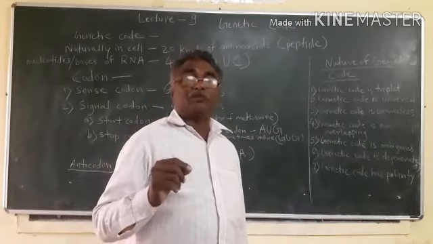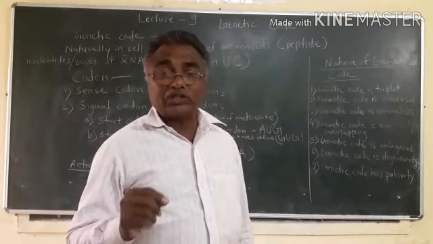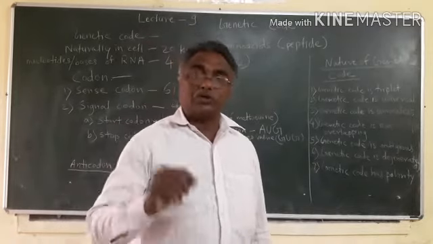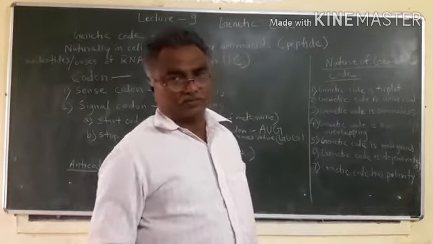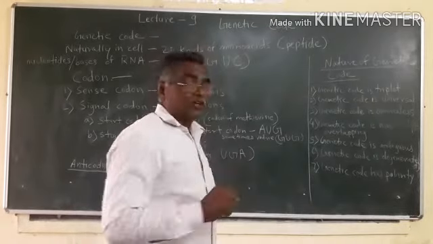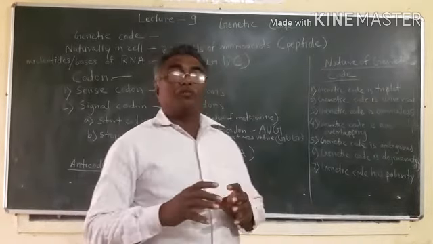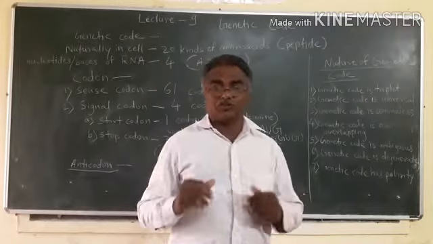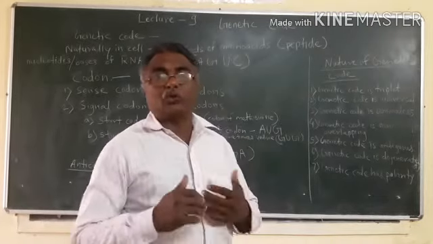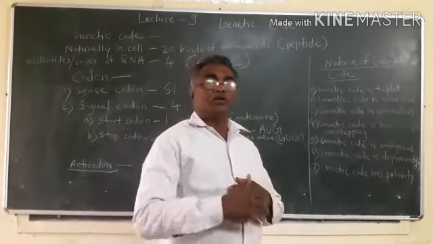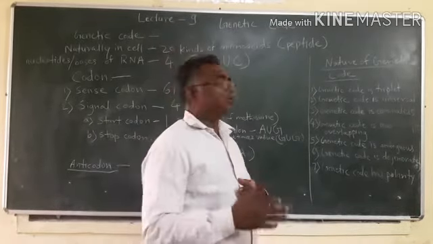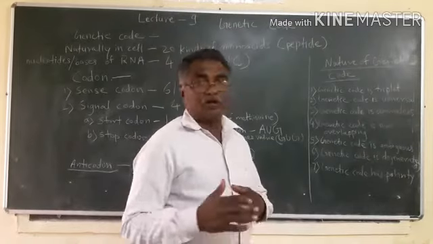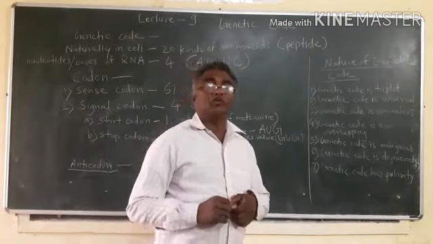These amino acids are arranged according to the sequence of bases present in messenger RNA, which forms a bunch of codons, and each codon codes for a different amino acid one after another, forming the chain of amino acids which is called protein.